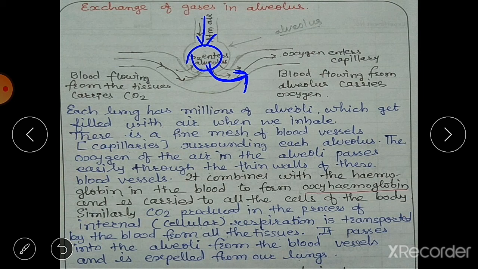Similarly, during the process of cellular respiration, carbon dioxide is produced in the body, and this carbon dioxide is transported by the blood from all the tissues to the lungs. After reaching the lungs, the alveoli take in this carbon dioxide and help remove it from the lungs in exhalation. So in this way the exchange of gases takes place in the alveolus.